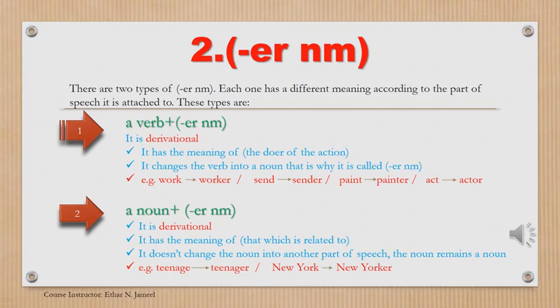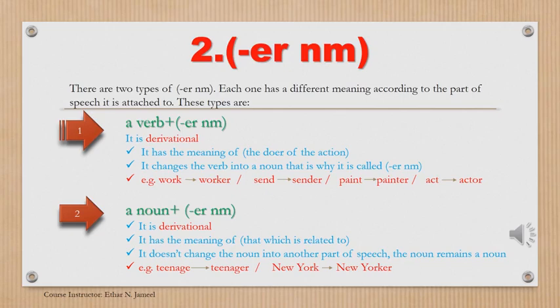This ER nominal has a different meaning than the ER nominal that is added to verbs. The ER nominal that is added to verbs has the meaning of the doer of the action. But the ER nominal that is added to nouns has the meaning of that which is related to. Let's have two examples to see what I mean by that which is related to.